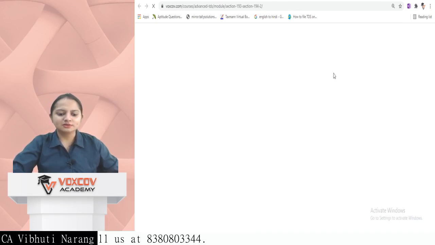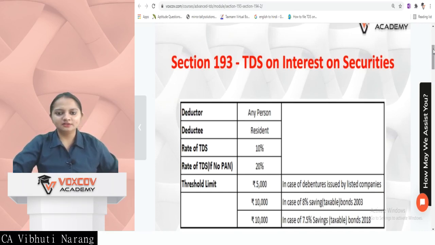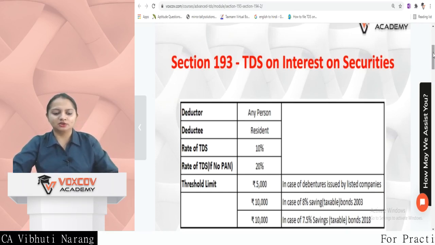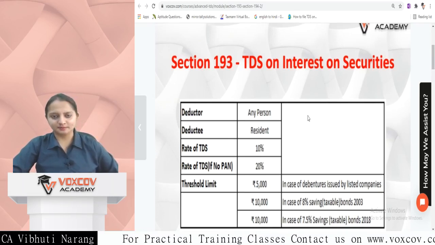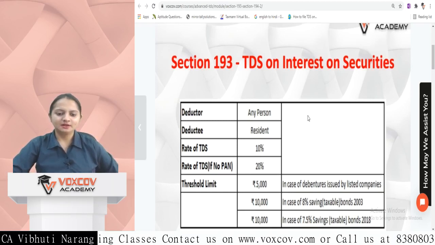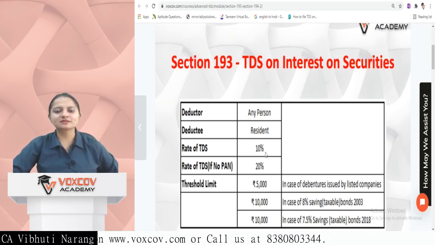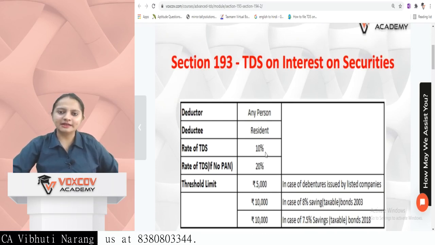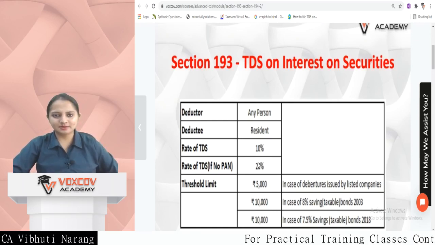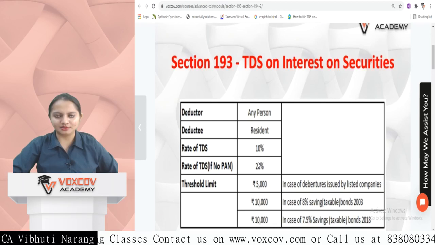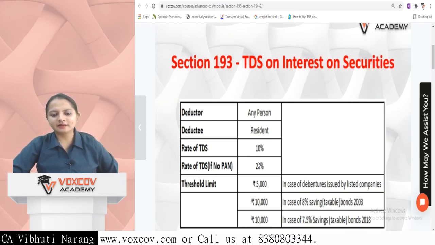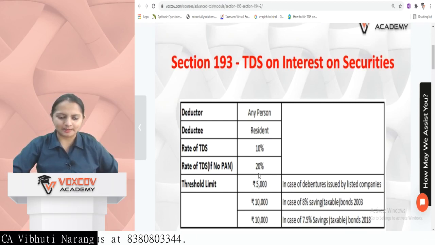Coming on to the next section, section 193, which is TDS on interest on securities. Deductor is any person, deductee is a resident of India, rate is 10%, and if PAN is not provided, the rate is 20%. From this series onwards, in most sections covered in TDS, you'll get the rate for non-provision of a PAN card as 20%. In some cases it is 5% or MMR. MMR, maximum marginal rate, is covered in only one section, and for the rest, in most cases it is 20%.